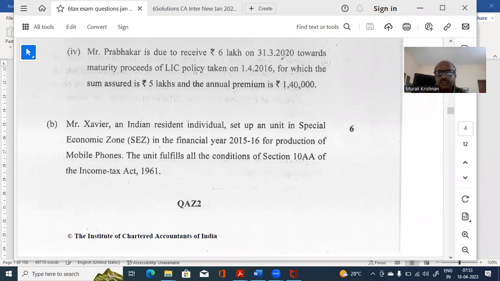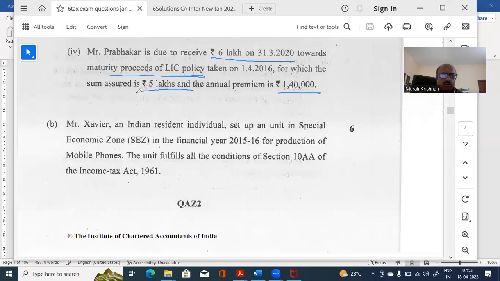Now, what is this thing that they're talking about? Prabhakar received 6 lakhs on 31/3. Assume that it's 31 March 2020, whatever is your year that day, as maturity value, for a policy which he had taken some years back. Sum assured was 5 lakhs, annual premium 1 lakh 40.